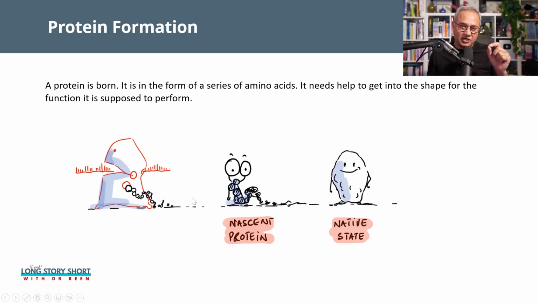Once that protein thread is completed, that is called a nascent thread. It's nothing but a thread, a cord, a string. Then what we need to do is use that string, that yarn, if you will, and shape it into some three-dimensional structure that can do some function. So if you see here on the right side, from this yarn or string, we have created a three-dimensional structure, which is a native protein, and that has a function to do.